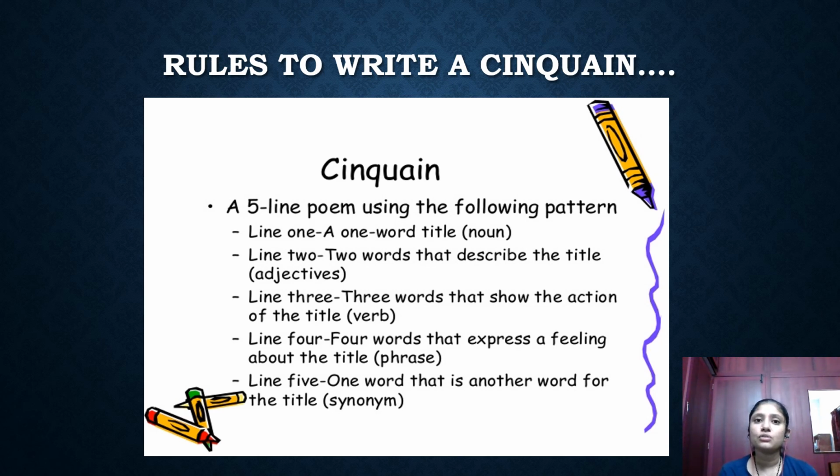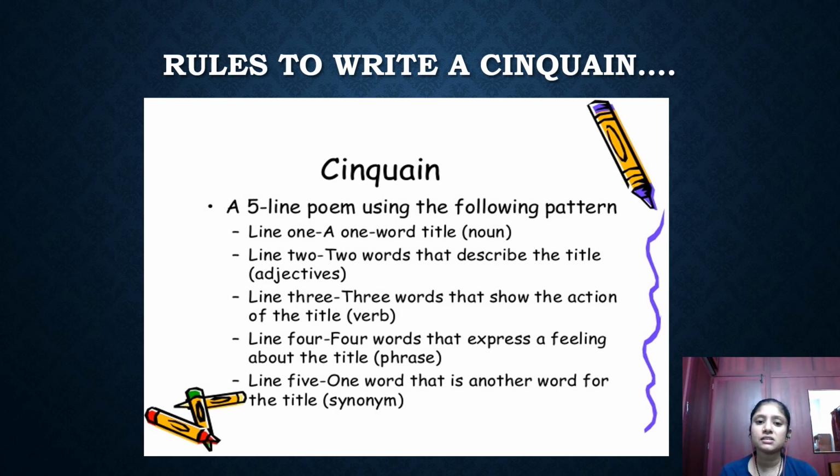Line number 2, 2 adjectives about the noun. Line number 3, 3 verbs about the noun, that is, what are the actions done by the title. And the fourth line should be your feeling about the title or what it feels, that is your choice to write. And the fifth line should be a meaning, a word, only a single word that clearly tells us what the title is.